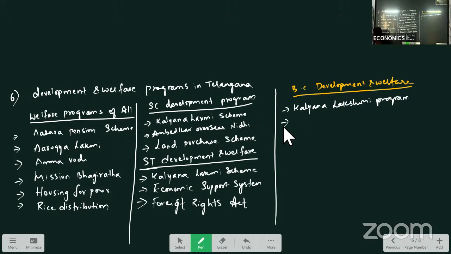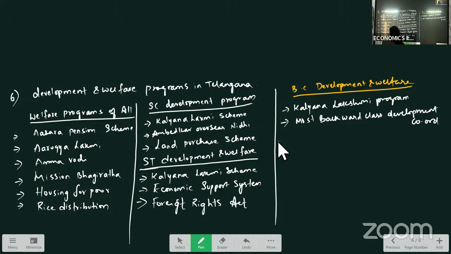Then for BC development, we have Most Backward Class Development Corporation. For them, financial assistance is provided. And for most backward classes, 1,000 crores has been allotted for providing skill development, training. All these they are provided here.